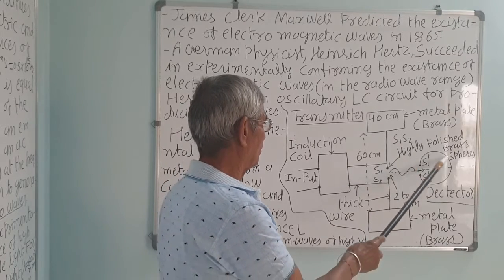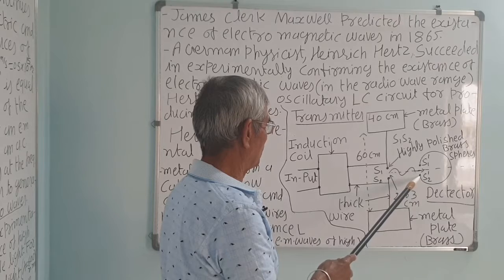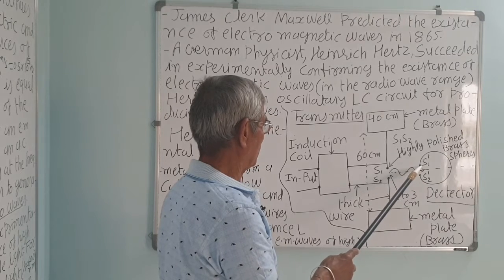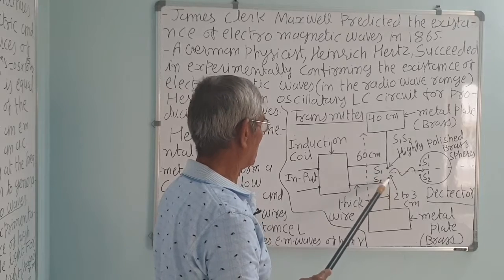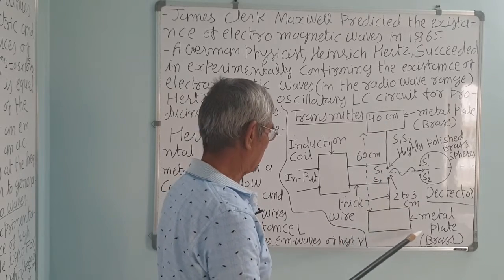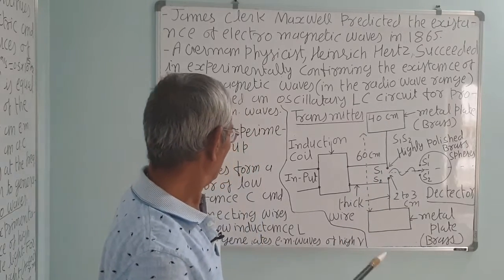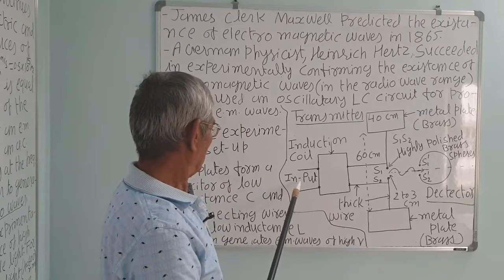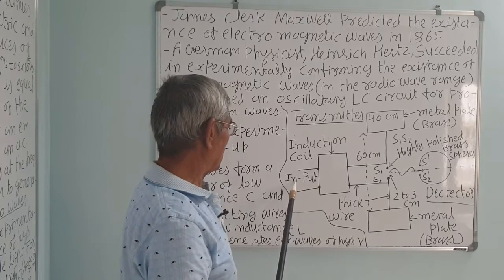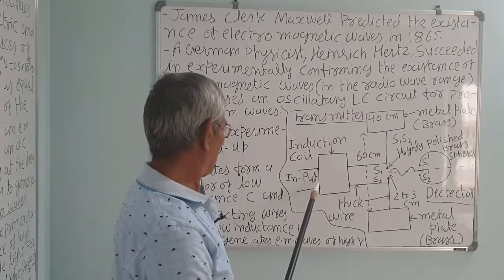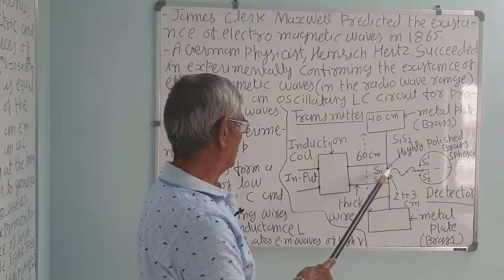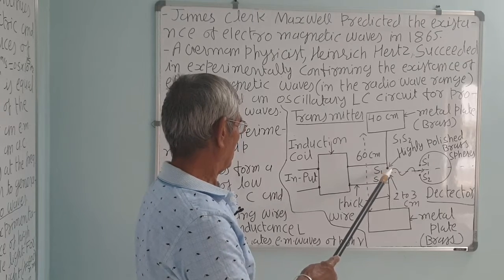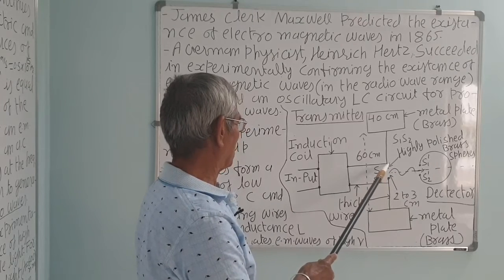It is a circular wire ending in a highly polished brass ball. These are brass balls, these are also brass balls, correct. These are brass plates, metal plates. So, when the current in the input is interrupted, then a very high potential difference is produced in this S1 and S2, this side.